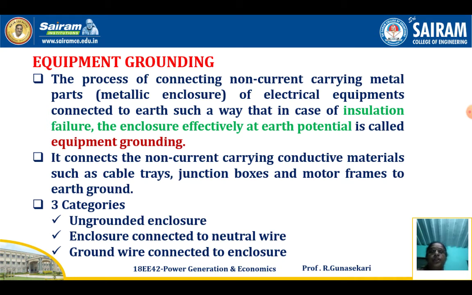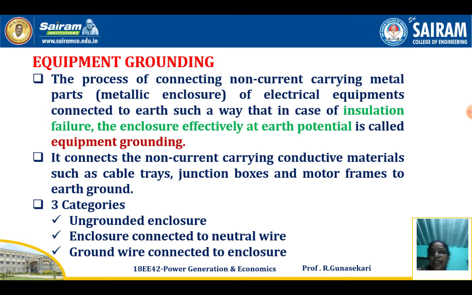It connects the non-current carrying conductive materials such as cable trays, junction boxes and motor frames to earth ground only. In the lab you see the motor is connected to the ground. One wire is from the motor body and then connected to ground. That is equipment grounding only.